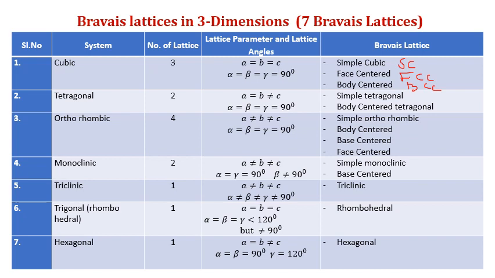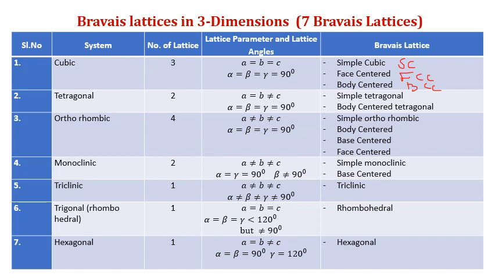What is hexagonal? a and b are the same, but c is not the same. Alpha and beta are 90 degrees, gamma is 120 degrees. Then it is called hexagonal. You see, tetragonal and hexagonal. In tetragonal, a = b ≠ c, but alpha, beta, gamma are 90 degrees. Here a = b ≠ c is okay, but you see the difference: alpha = beta = 90 degrees, gamma = 120 degrees. So this is the difference between hexagonal and tetragonal.